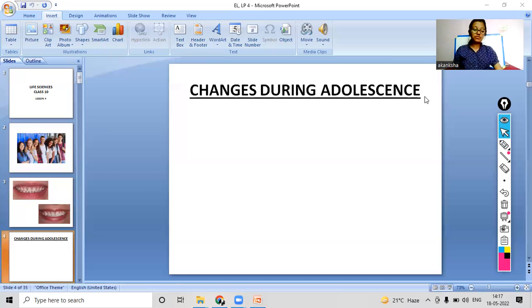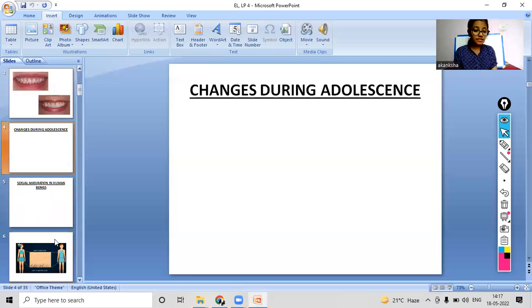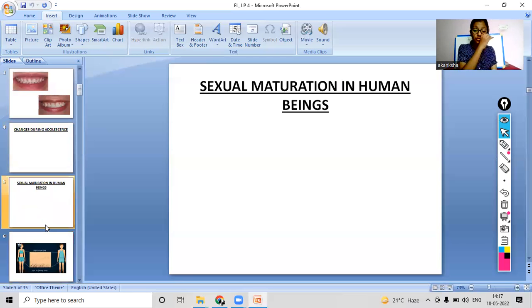So yes, now we will see. Our topic for today is sexual maturity. What happens when our body sexually matures? What changes can we see in our body? So we will discuss more on this. Now, as you all gave the right answers, we will move further on this topic. We will see some more details and some more changes that we can see in human bodies.